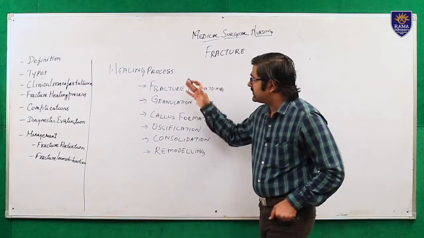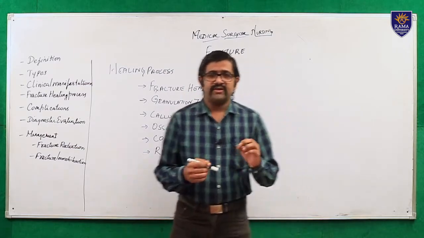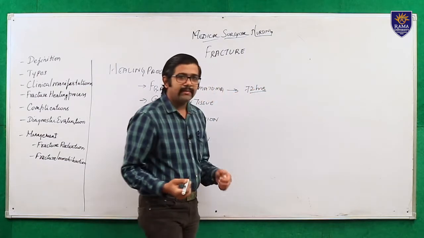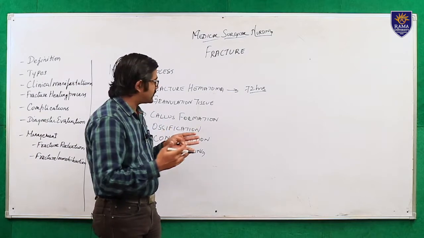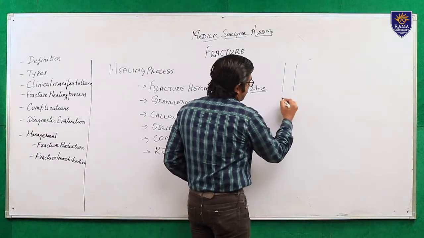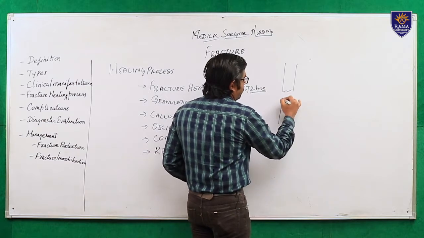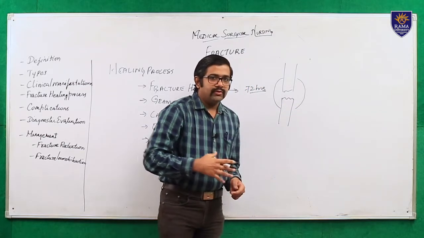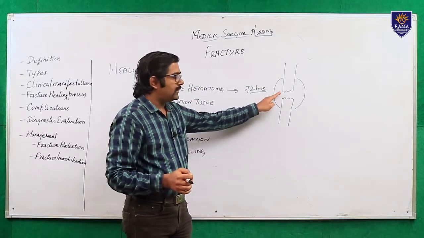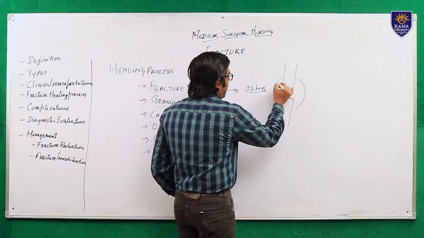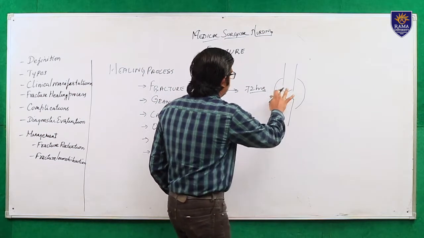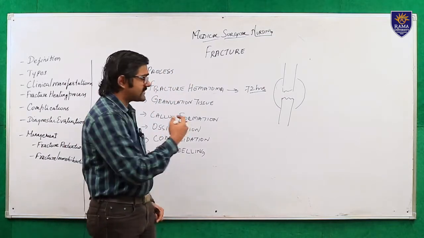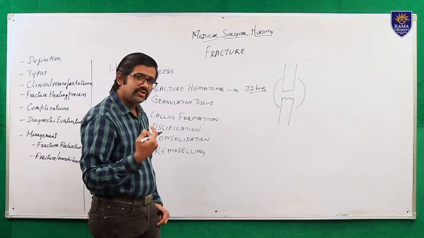So what is happening in these stages? The fracture hematoma stage lasts up to 72 hours. What happens in these 72 hours? After the fracture, in a particular area, the blood will come and stay due to the disruption of the veins and everything. The blood mingles here and forms a hematoma, which is called the fracture hematoma. Second is granulation tissue. What happens after 72 hours? The granulation tissue starts to form.